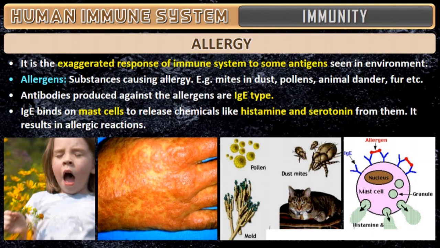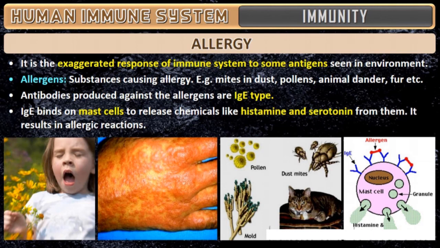Example, all the pictures I have put here. Might be dust, pollen grains, animal dander, fur, etc. So there might be many things like this which may cause allergy, and different people will have different types of allergy. If you find allergy due to dust, especially in the winter season, we also call it asthma. It will cause types of allergy, one of which is hay fever.